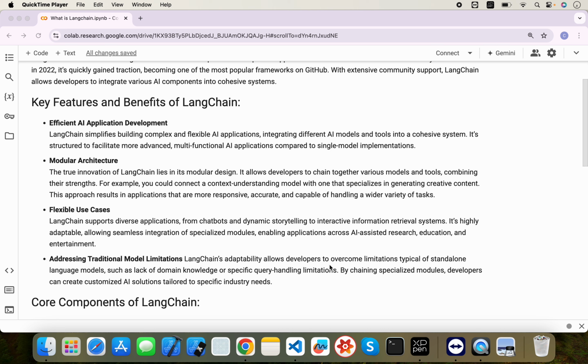And we will see in upcoming videos how easy it is, how you can leverage it, and how efficient LangChain is, right? The second thing is modular architecture. I would say the most innovative part of LangChain is its modular design. It allows developers to chain together various models and tools to combine their strengths, right? Models can be any LLM here, and tools can be any other module or third party API call, which will allow the model to perform better on related tasks, right?